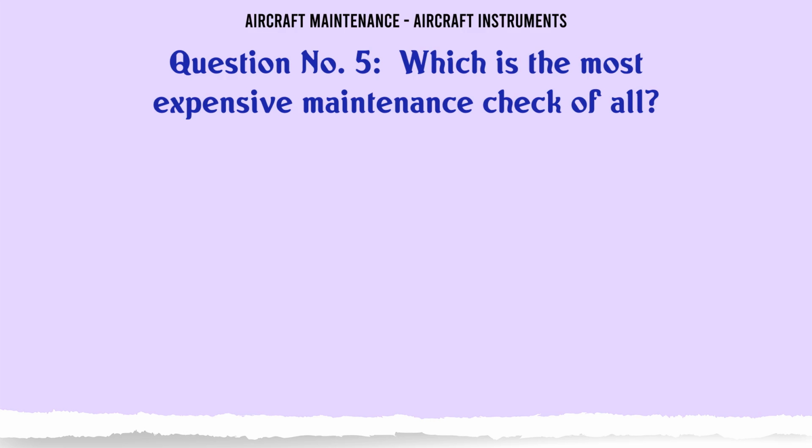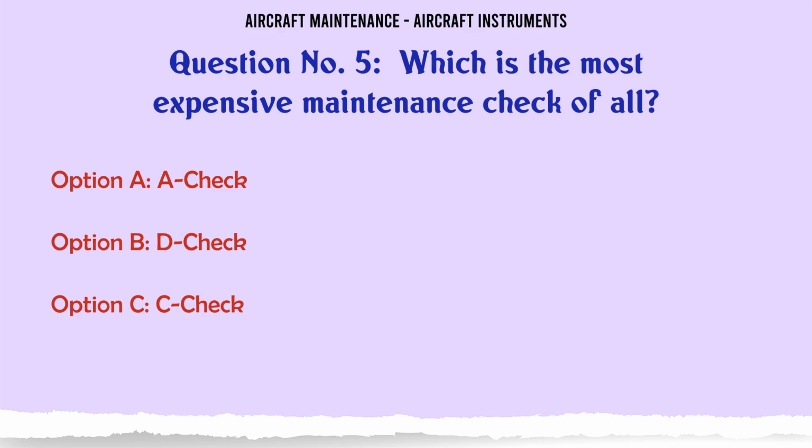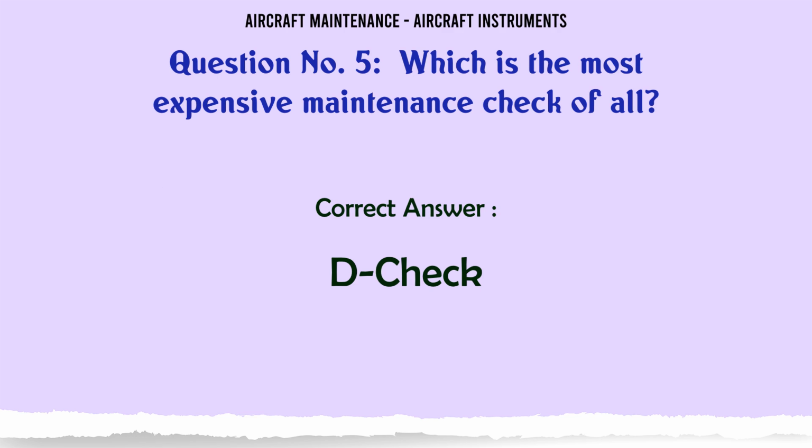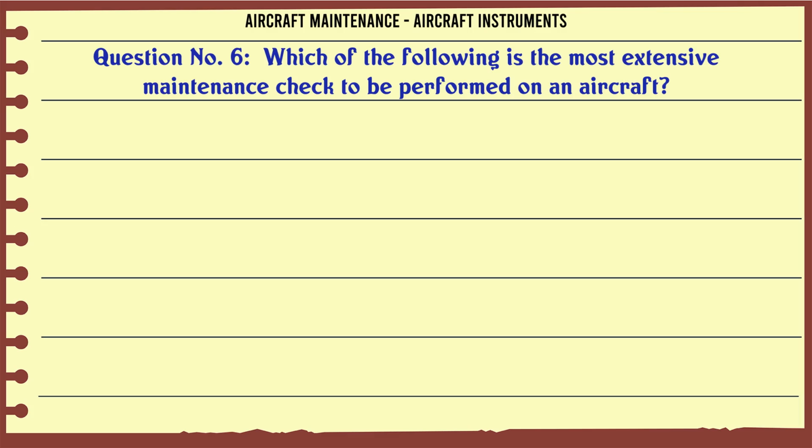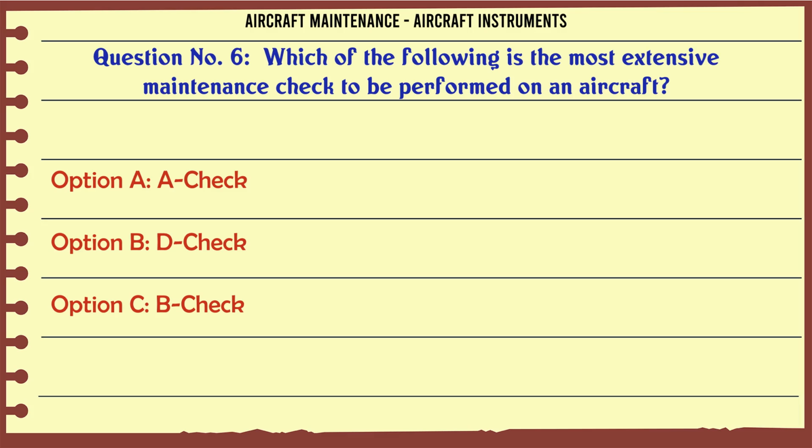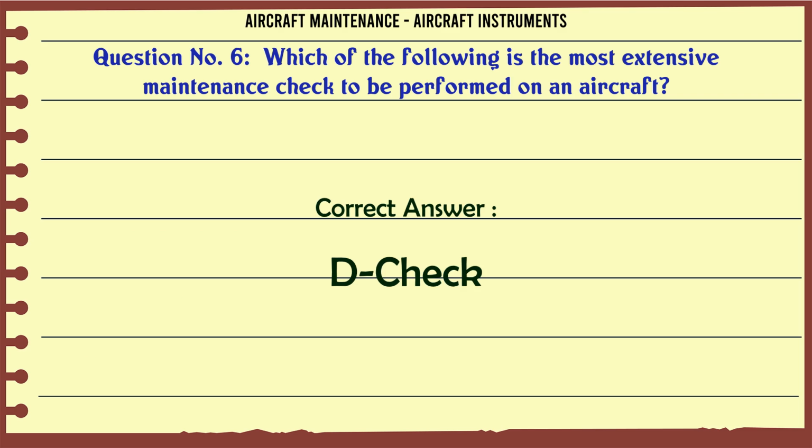Which is the most expensive maintenance check of all? A. A check. B. D check. C. C check. D. B check. The correct answer is D check. Which of the following is the most extensive maintenance check to be performed on an aircraft? A. A check. B. D check. C. B check. D. C check. The correct answer is D check.